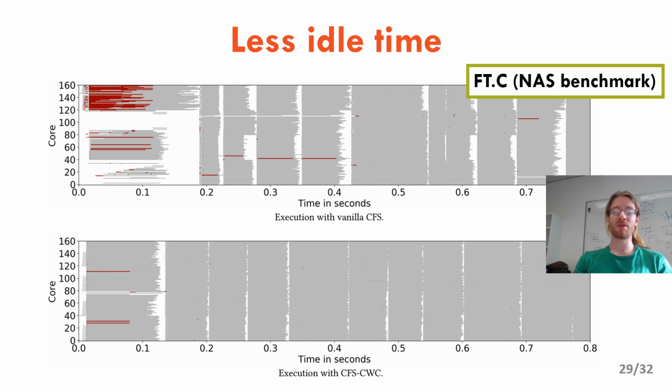What we can see for CFS is that during the initialization phase, during the first 0.2 seconds, the load is very poorly distributed, with half of the machine being overloaded and half of the machine being idle. And even after this initialization phase, we still have red lines paired with white lines, which means that quite regularly CFS is not work conserving.